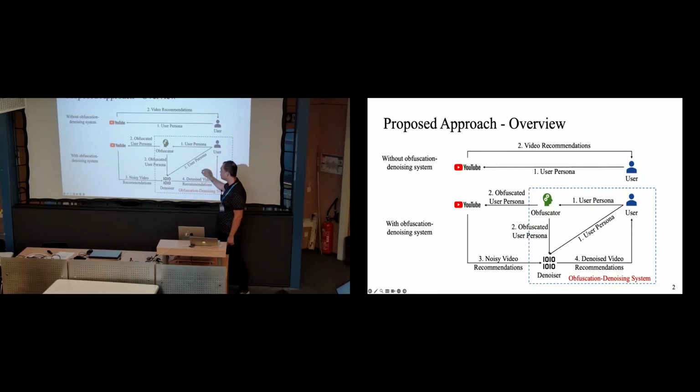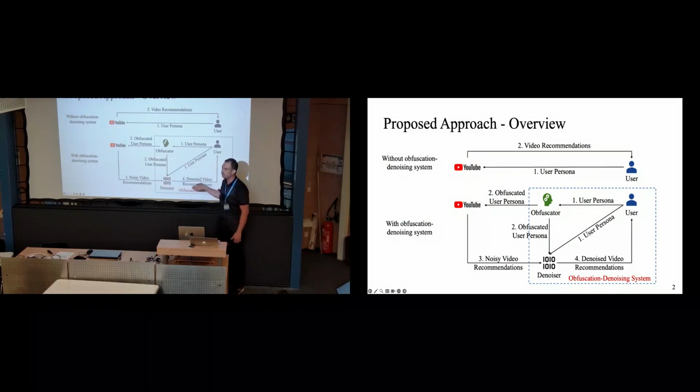These noisy recommendations will be intercepted by the denoiser component of DHARPO, which will take as input the noisy recommendations and the obfuscated user persona that was given to the YouTube system. This denoiser also has access to the actual videos that the user watched. And this last piece is crucial, because YouTube has access to the first two inputs, but does not have access to the actual user persona of the user. Then we denoise these video recommendations and show them back to users. So this is how we are preserving privacy, and this is how we are trying to preserve utility.